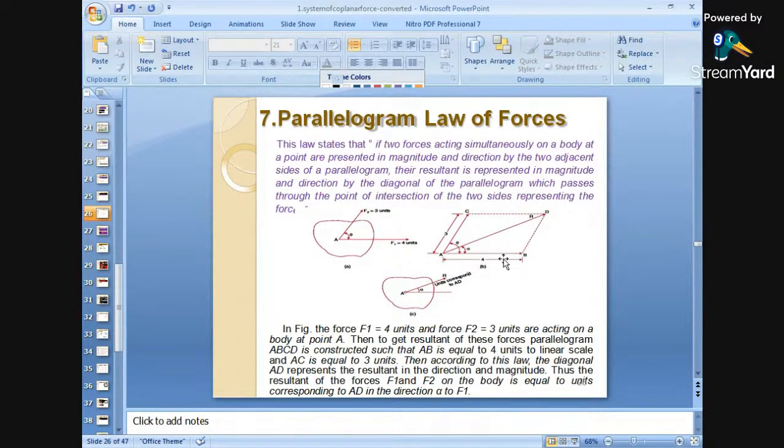The horizontal side is 4 units, the vertical side is 3 units, and this is the diagonal which has been represented. Okay? So these are the sides of the parallelogram, in which the two sides have been represented by the forces. Okay.